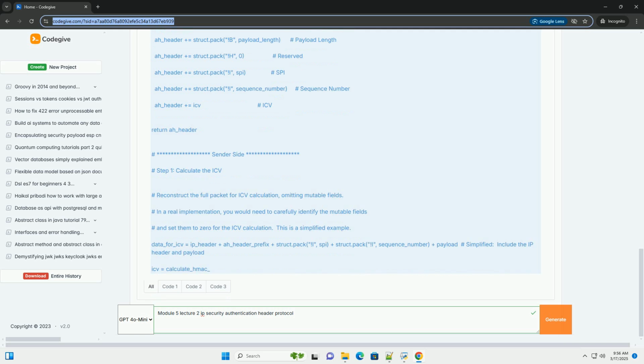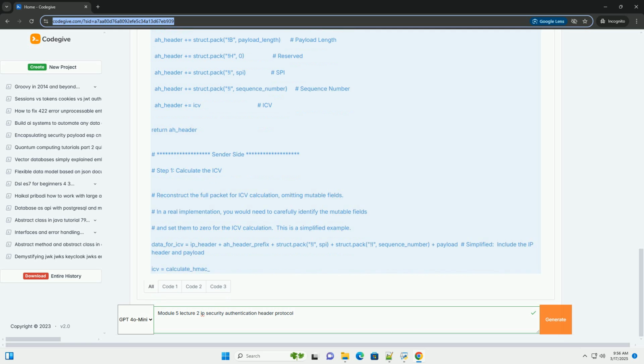We calculate the ICV using HMAC SHA-256 with the shared secret key. We construct the AH header, setting the next header, SPI, sequence number, and authentication data fields. We create the complete packet by inserting the AH header between the IP header and the payload.